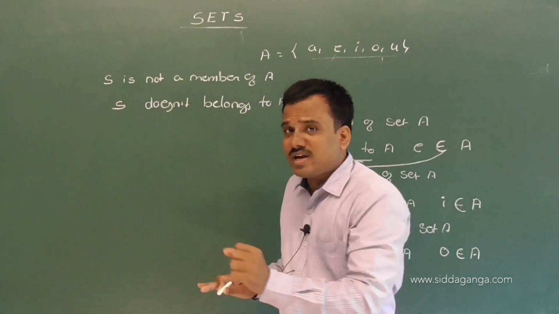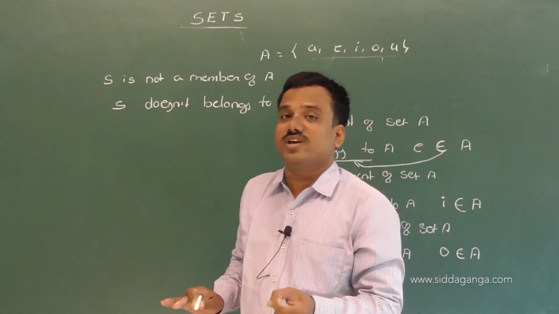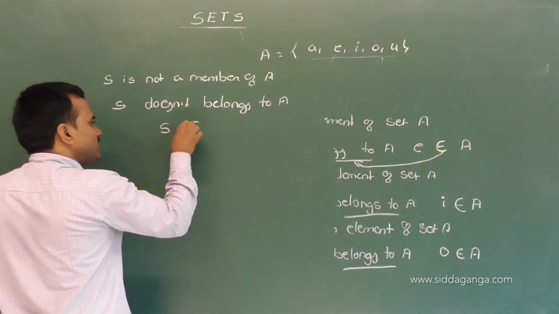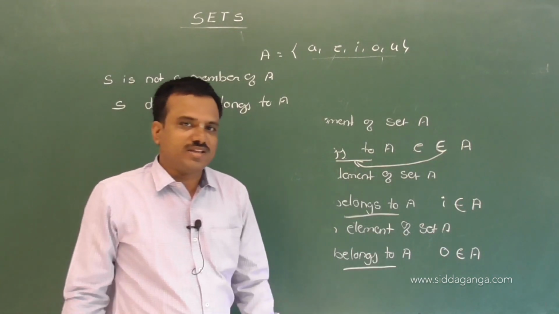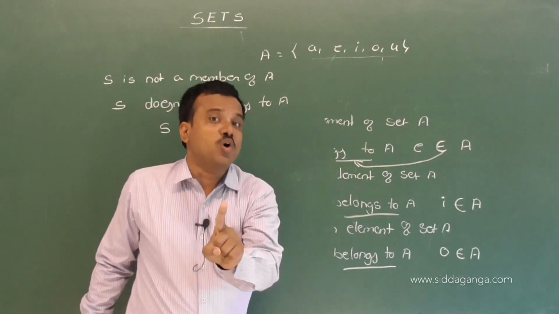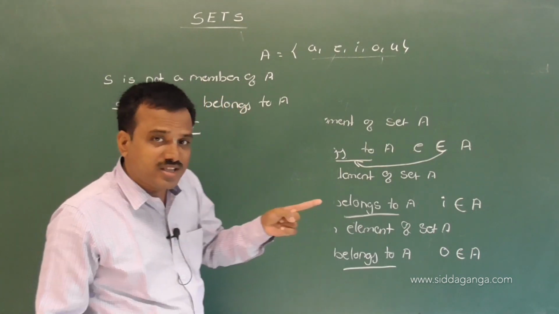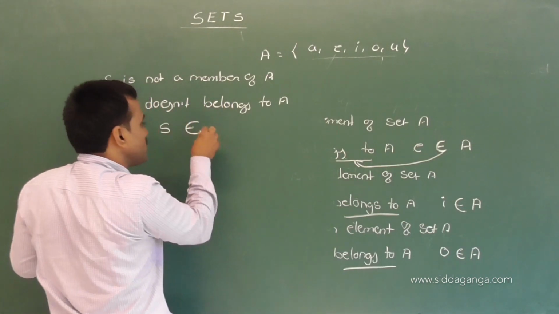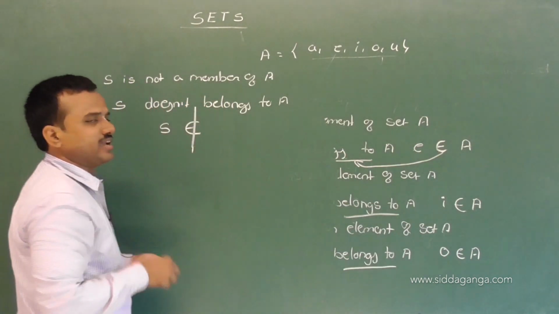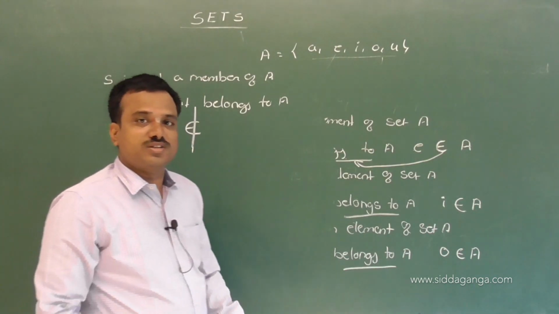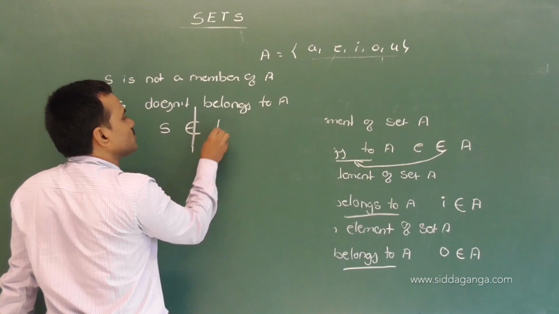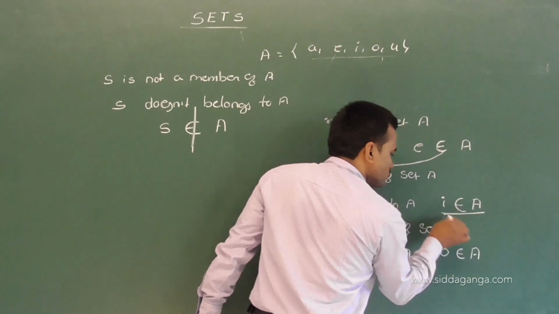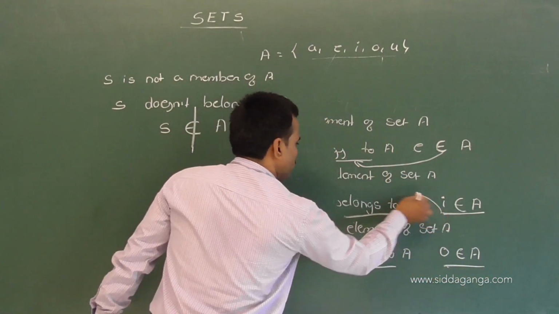Then how can we write this using Greek symbols? Suppose I write like this. It indicates belongs, which means it is a member of A. But yes does not belong to A. For that we write a line. This indicates does not belong to A. See the difference here. Observe these two very carefully.